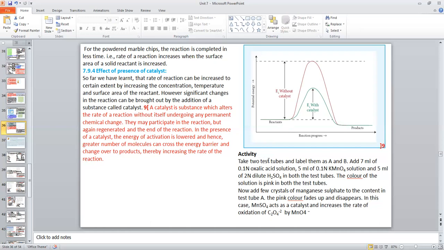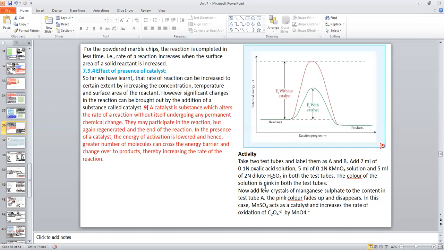Then an activity. Take two test tubes and label them as A and B. Add 7 ml of 0.1 N oxalic acid solution in both the test tubes, then 5 ml of 0.1 N potassium permanganate solution, and 5 ml of 2 N dilute sulfuric acid in both the test tubes.